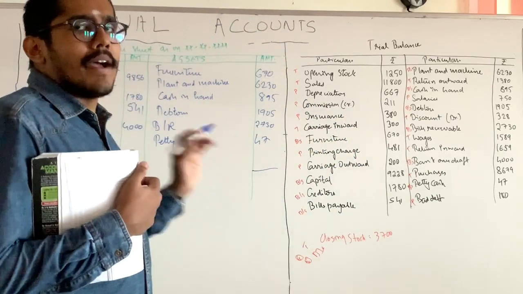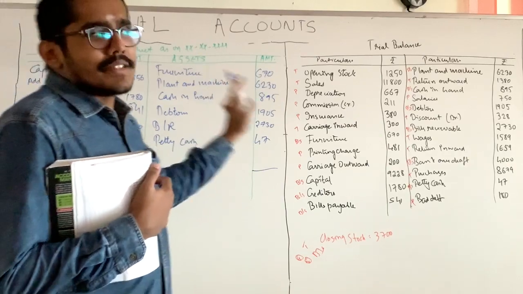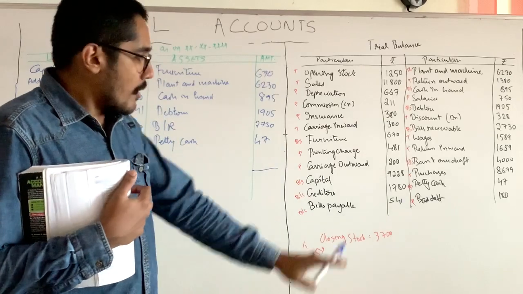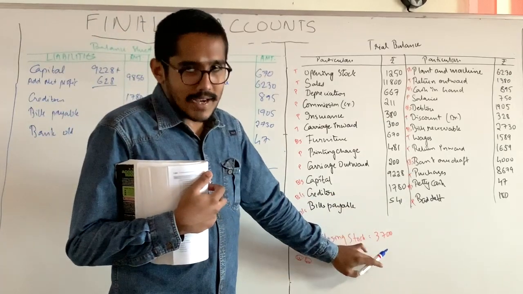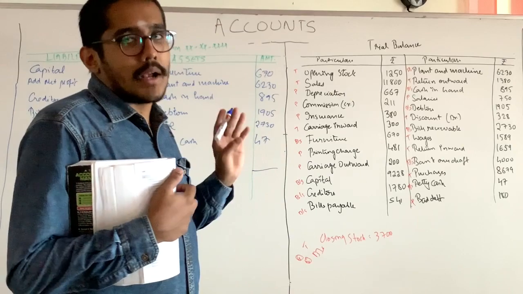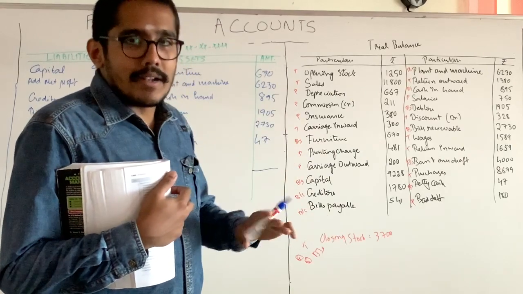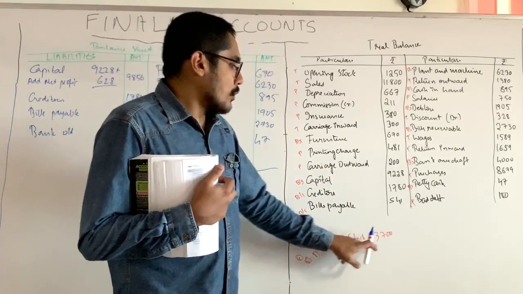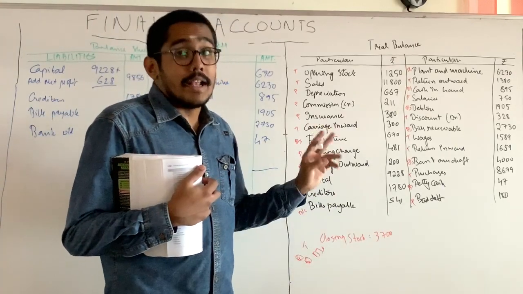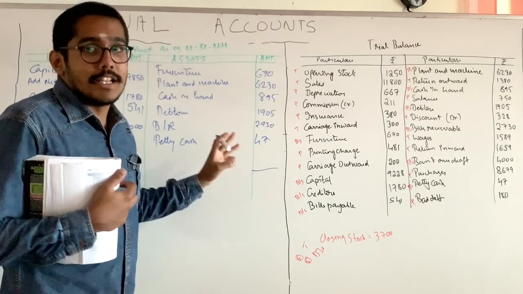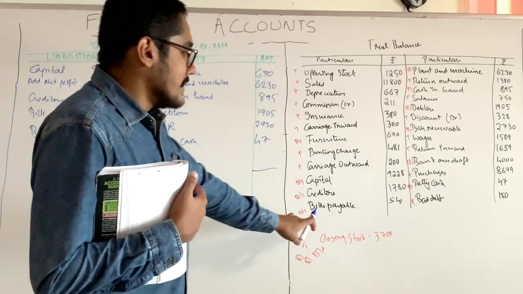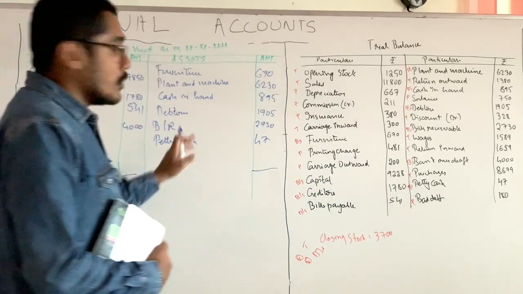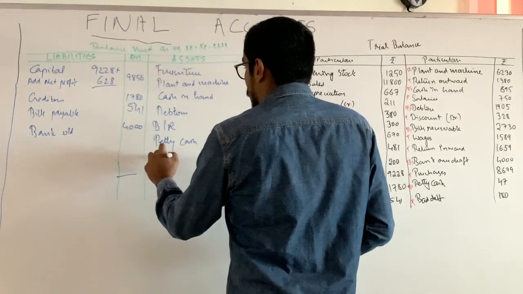Any more items we have left? There is nothing in the trial balance we have left. But see the closing stock. As I said, whatever comes below the trial balance as adjustment, it will come in two accounts: either trading account and balance sheet, or profit and loss account and balance sheet. So we have included 3700 closing stock in the trading account. It should be reflected in the balance sheet also. Since it is an asset, we'll be including this 3700 over here. So we'll be writing closing stock.